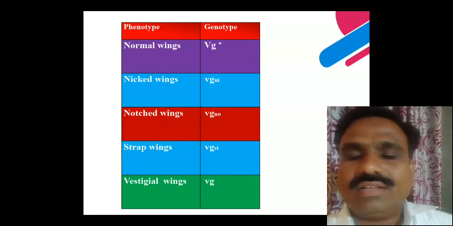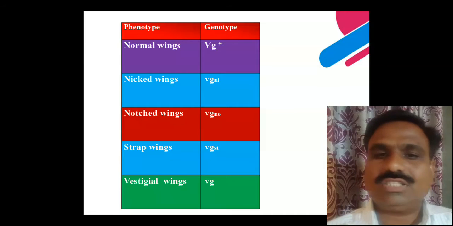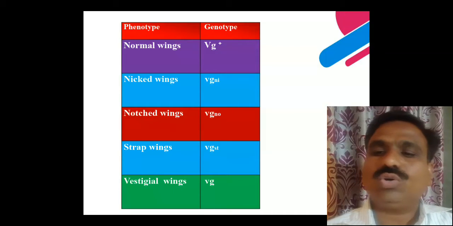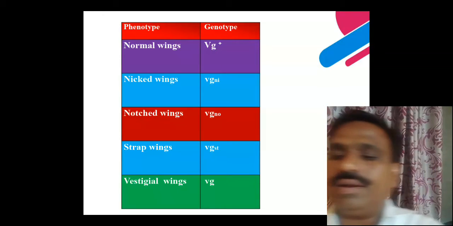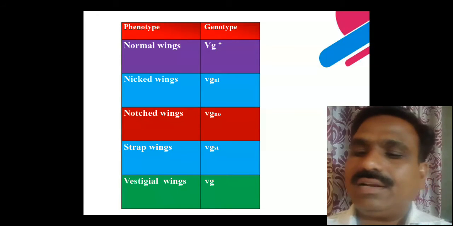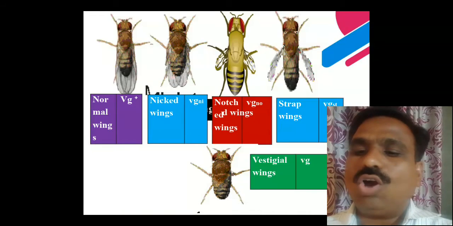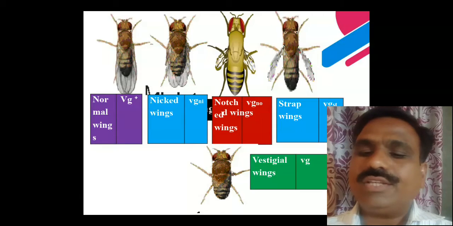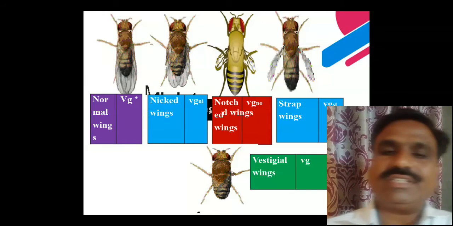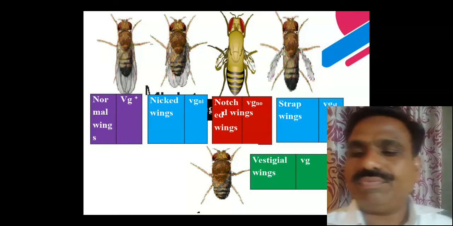Normal wings are a character controlled by the genotype known as VG plus. Then nicked wings, which is VG ni. Then notched wings, the genotype is VG no. Strap wings is VGST and vestigial wings are VG.